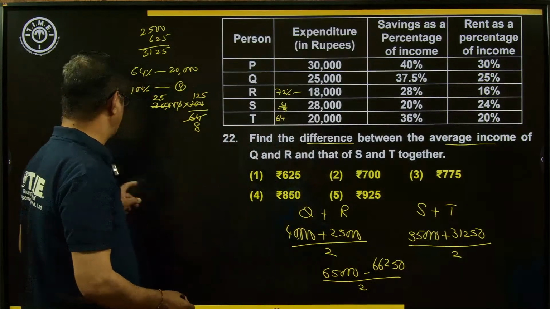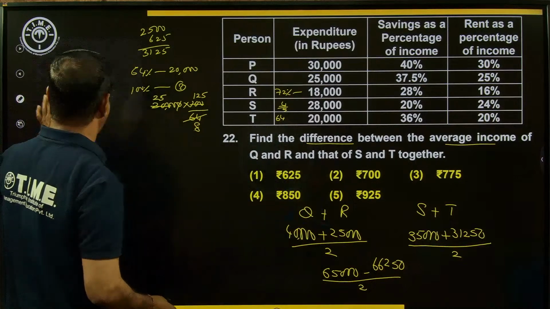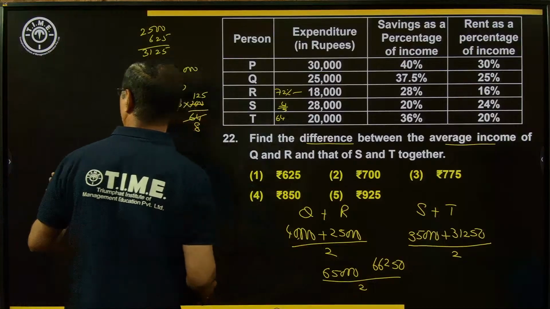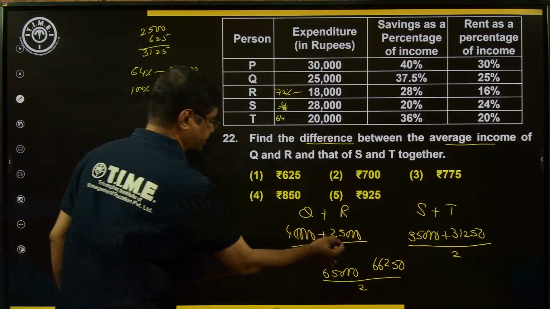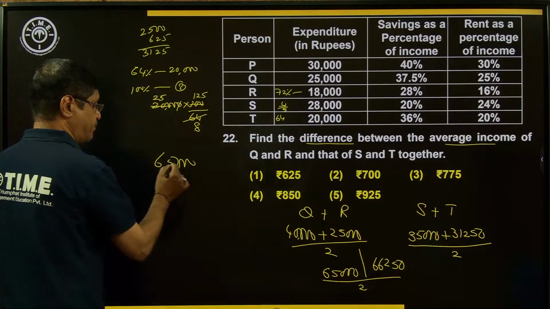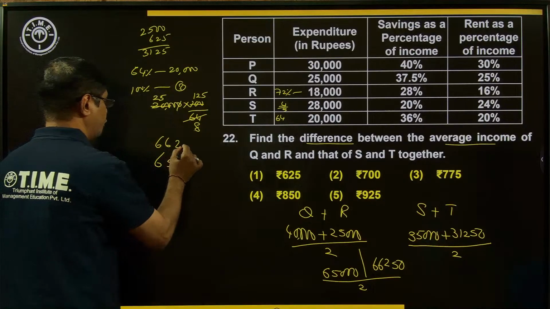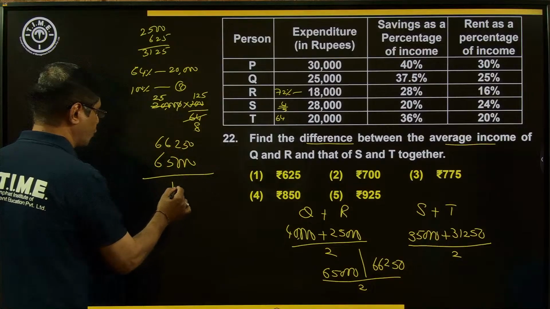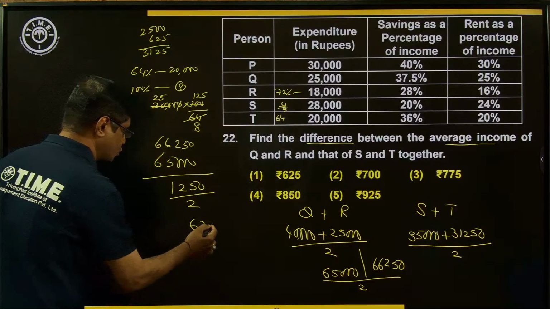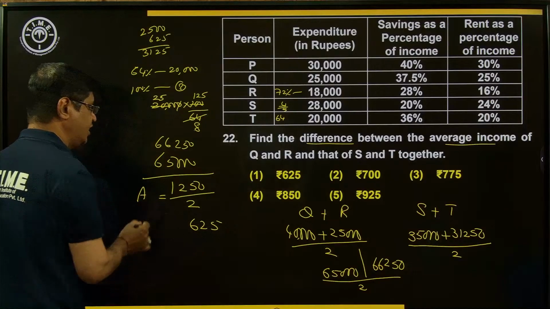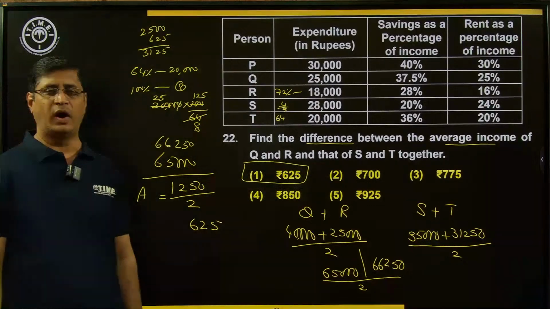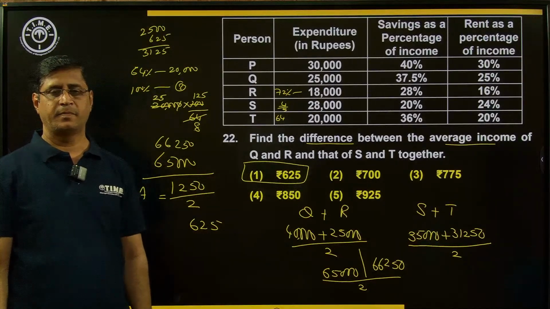How much is the difference of these two values? The difference of these two values, if we observe, how much is the difference here? Let me set the pen here. So 65,000, 66,250. Difference is equal to 1,250 by 2. Here 625. So what is the average? 625. Right choice, option number 1. First choice is the right answer. Okay.